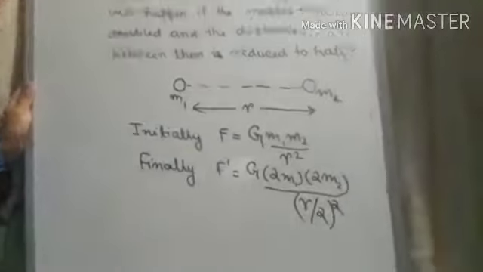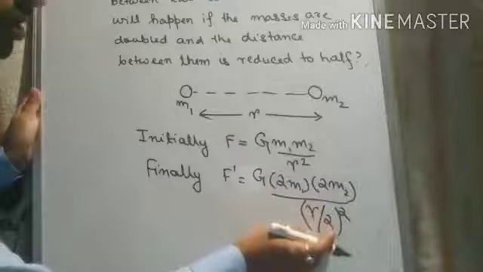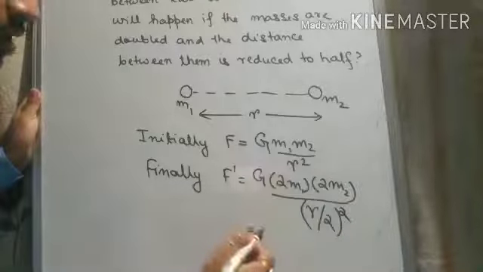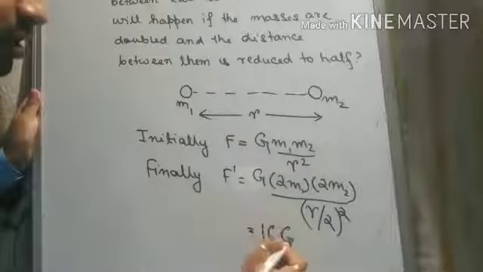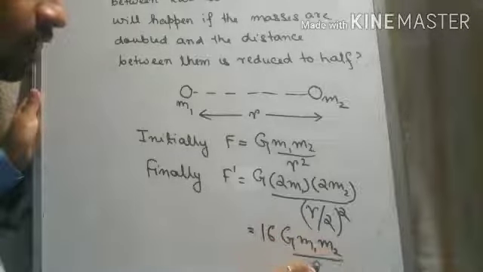Clear? Now if we simplify, 2 into 2 is 4, and r square by 4, the 4 will go up, so it will be 16 G m1 m2 by r square.